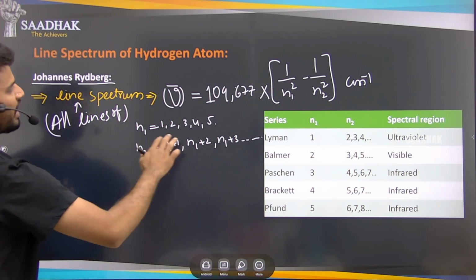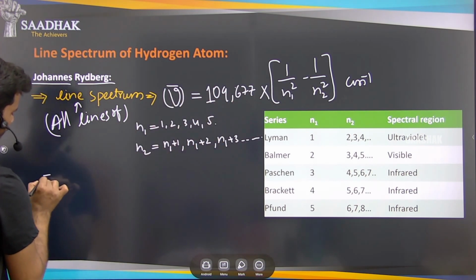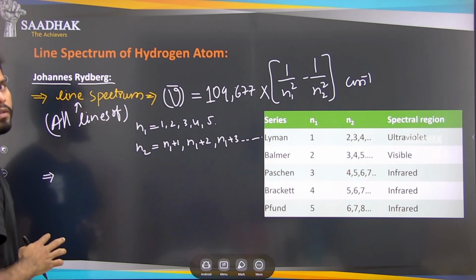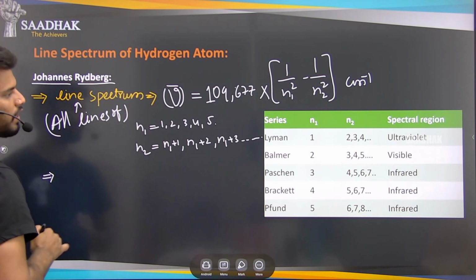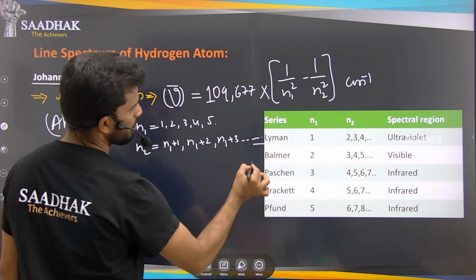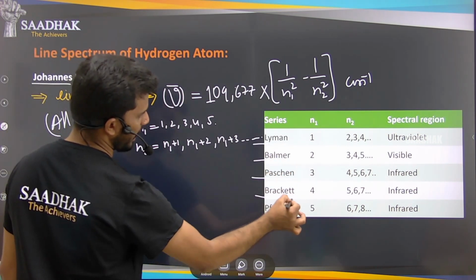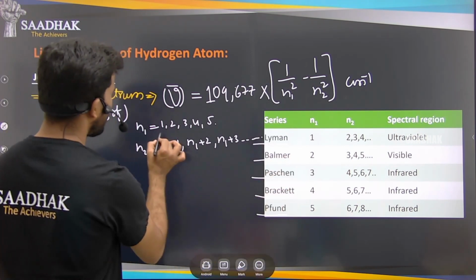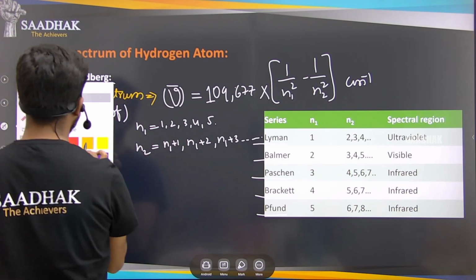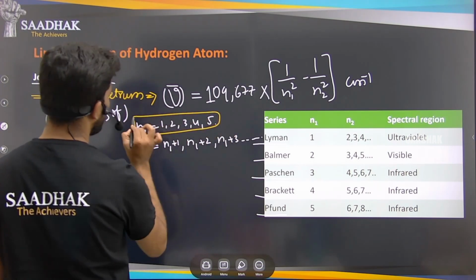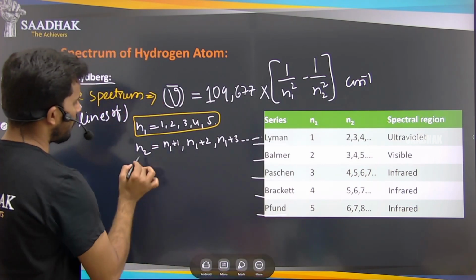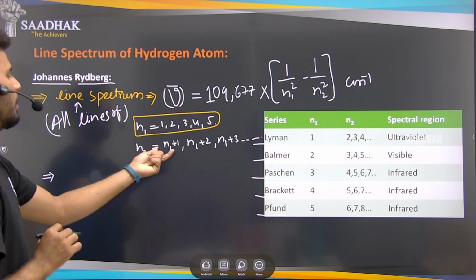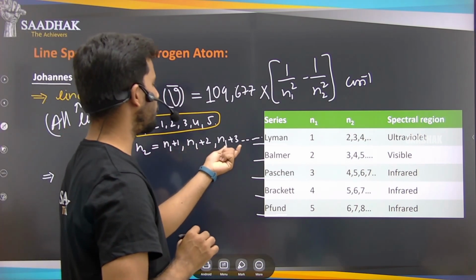Depending on this formula, he has explained the different spectral line series. The first one is Lyman series, then Balmer series, Paschen series, Brackett series and Pfund series, right? If you observe, the n1 values are from just 1 to 5 only, 1, 2, 3, 4, 5. And how do the n2 values start? The n2 values are n1 plus 1, n1 plus 2, n1 plus 3, and so on.